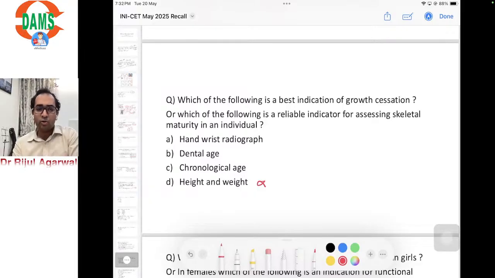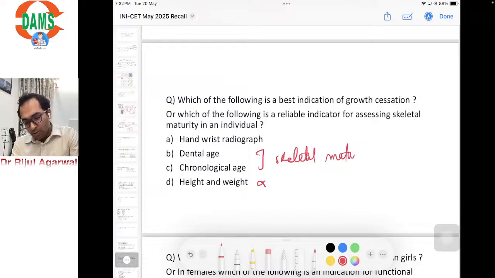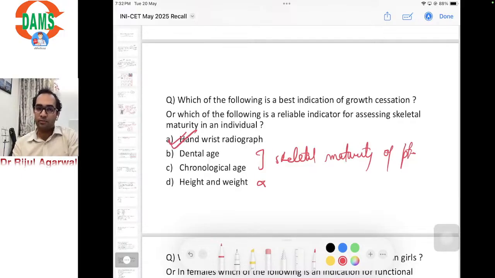Chronological age and dental age have a very weak correlation with the growth status. They cannot tell you about the skeletal maturity of the patient. So the best would be the hand wrist radiograph.